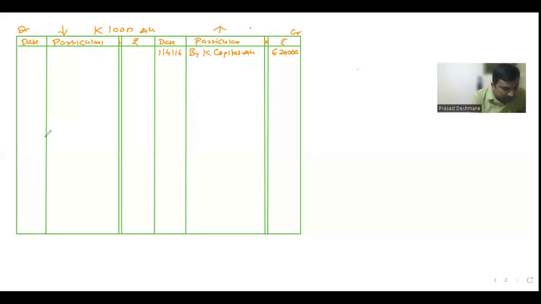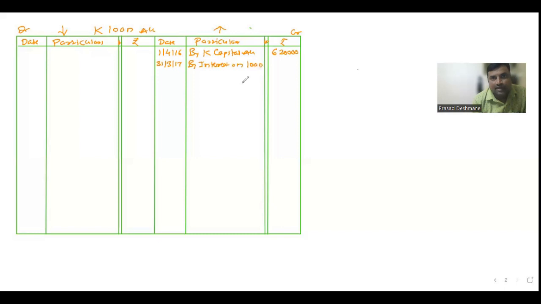Now, as per the sum, if you see the adjustment, 20,000 was to be paid through bank draft, which we already paid in the capital account, and now the balance was to be transferred to a loan account, which will be paid in 2 equal annual installments together with interest of 10% per annum. So now we have to pay the interest as well. Annual installment means at the year end. It starts from 1st April 16 and ends on 31st March 17. I'll write here by interest on loan.